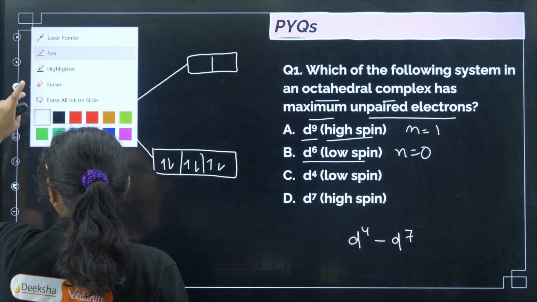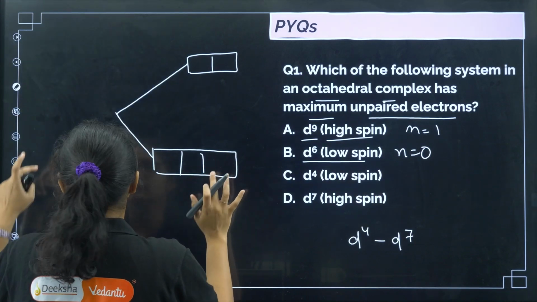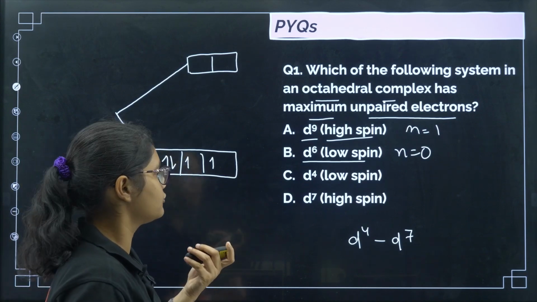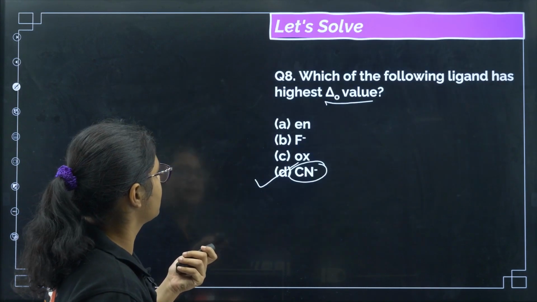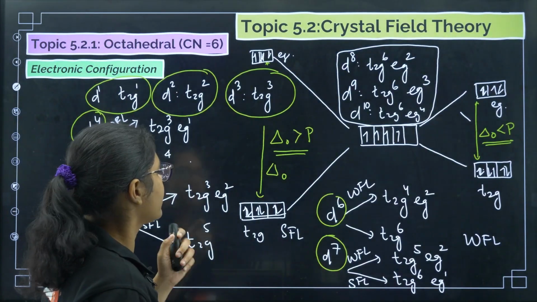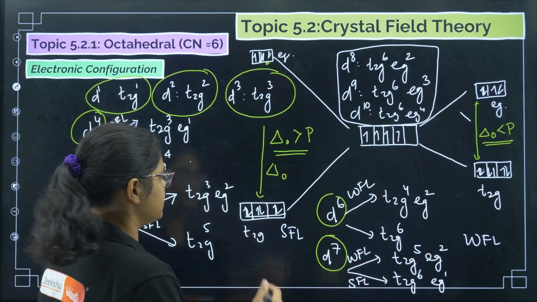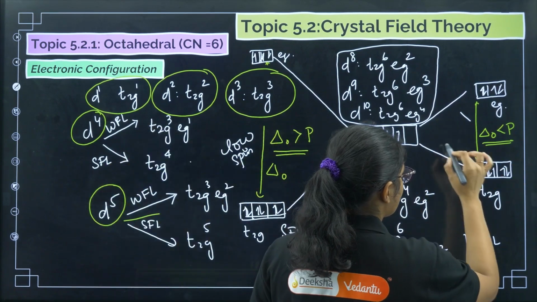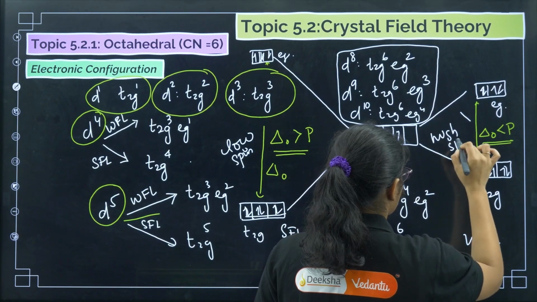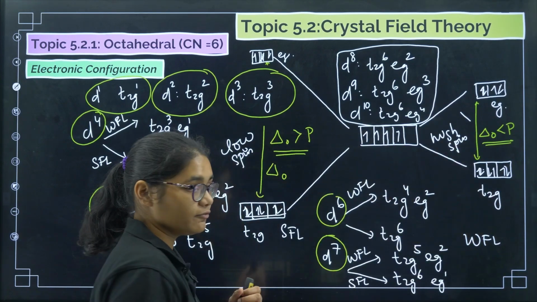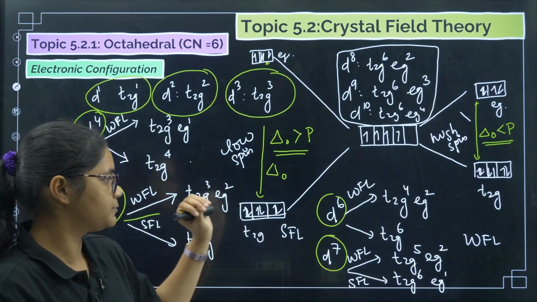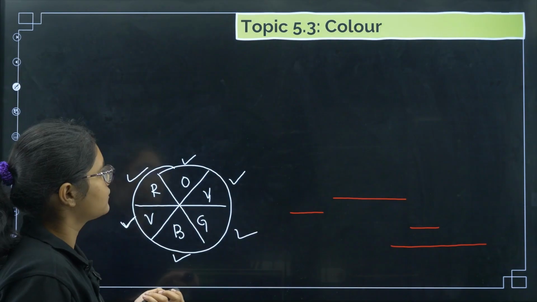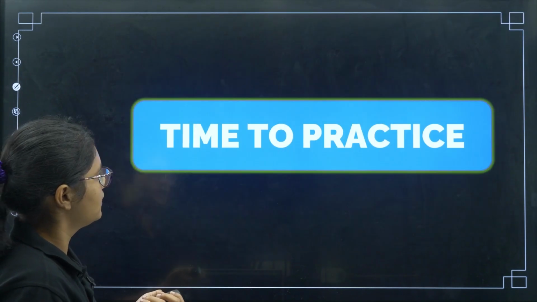D4 low spin, then low spin means again pairing of electrons will take place, 1, 2, 3, 4. High spin and low spin I forgot to mention. On this side, if pairing of electrons takes place, that is called low spin, and if no pairing of electrons takes place, we call it high spin. Please remember this one. Pairing of electrons where we have a strong field ligand is called low spin, and where there is no pairing of electrons, a weak field ligand, we call it high spin. So that is what is given here in the question.